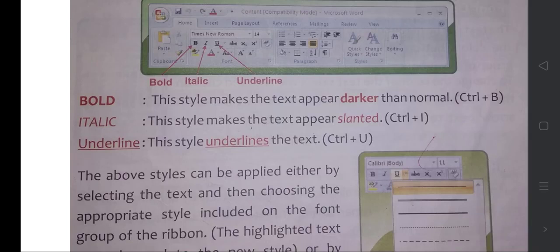By pressing the Control button and the B button simultaneously, the selected word would be darkened. Then italic: the same way, select the letter, then press Control I. Then the word would be italic. Italic means slanted. Then underline: the same way, after selecting the data, if you press Control U, the data you selected would be underlined. So these are the three styles available in MS Word 2007.